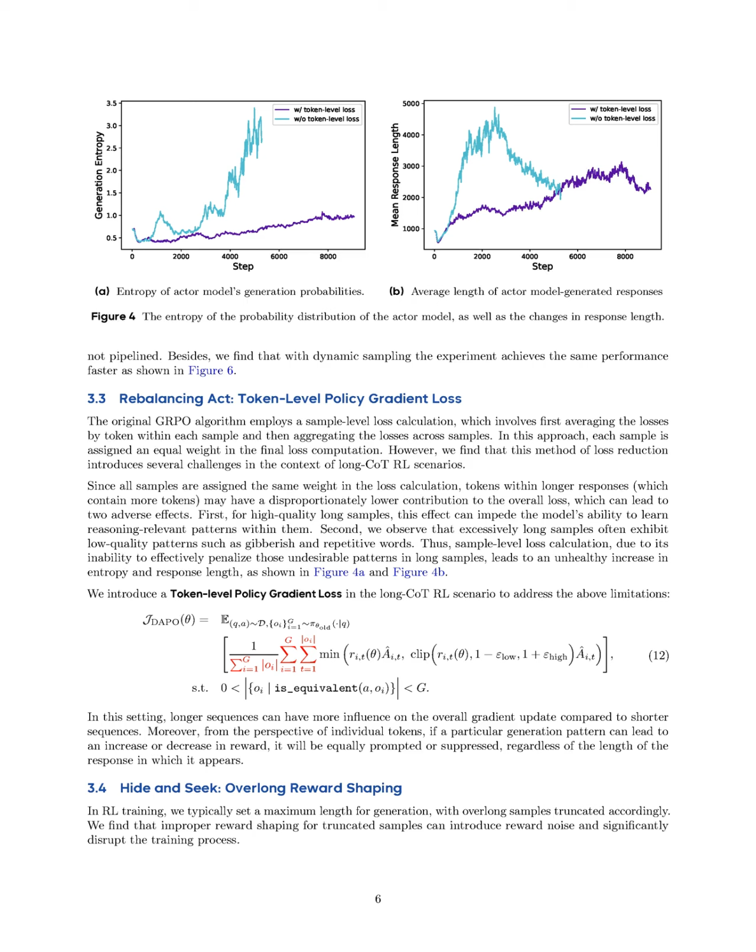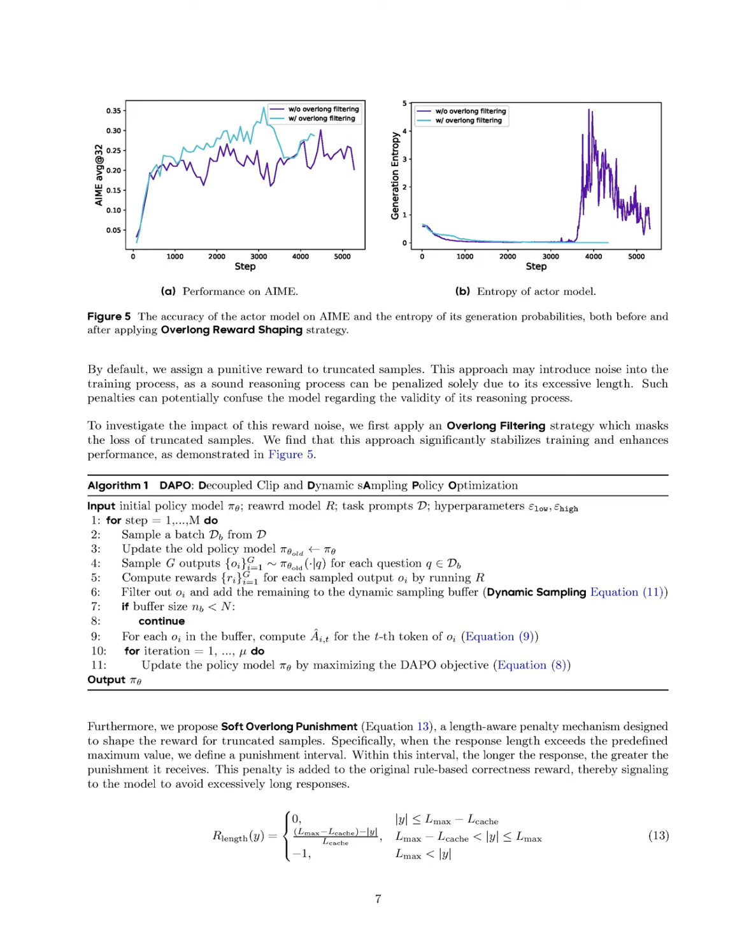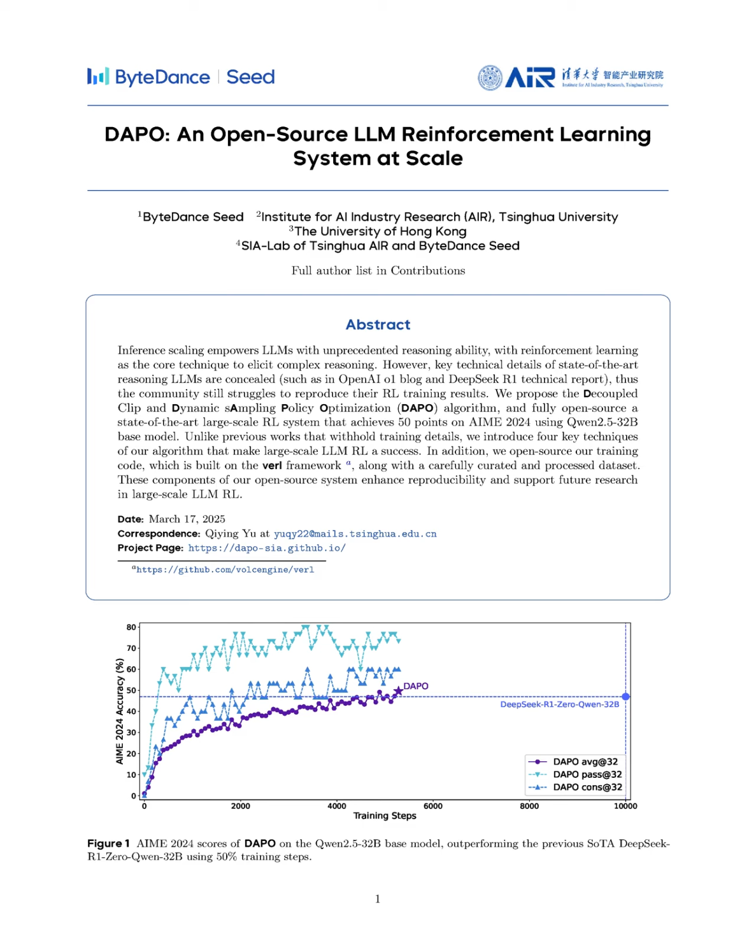Fourth, it introduces a token-level policy gradient loss, which assigns greater influence to longer sequences in the overall gradient update, allowing the model to learn from high-quality long samples more effectively. Lastly, DAPO incorporates overlong reward shaping, which applies a length-aware penalty mechanism to manage the rewards for truncated samples, stabilizing training and reducing noise in the reward signal. These steps collectively contribute to DAPO's ability to achieve superior performance in tasks like AIME, as evidenced by the significant